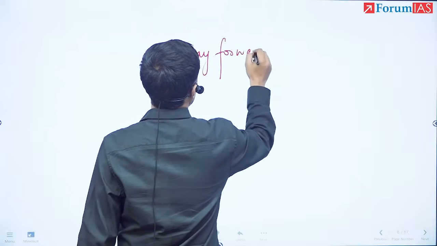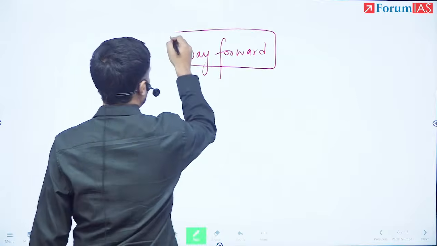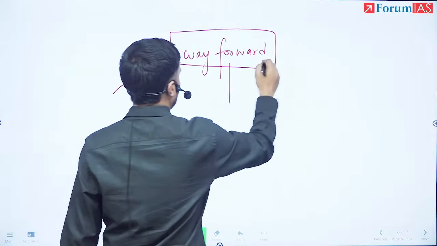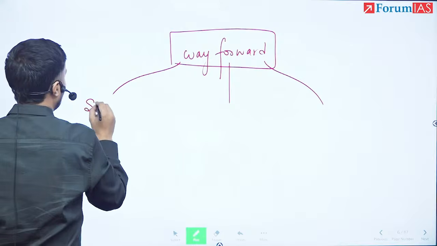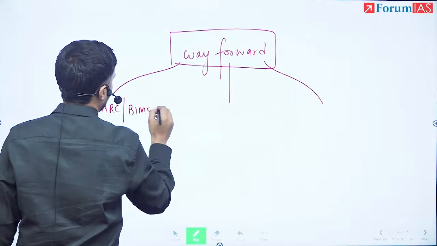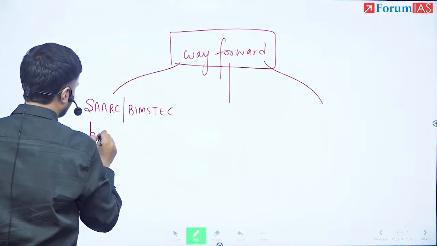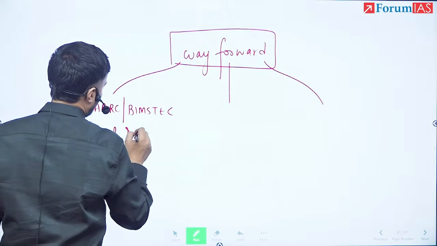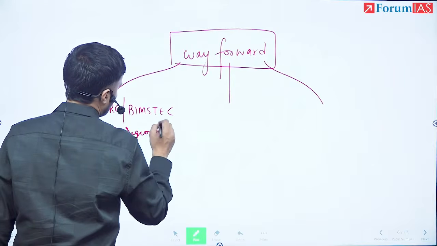What we need to do. In the way forward, you see, first I can say that we can implement SAARC or BIMSTEC based regional monitoring.